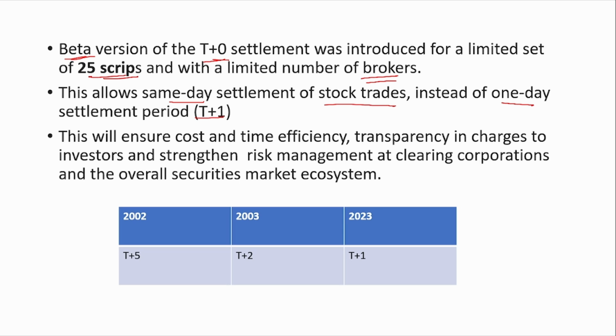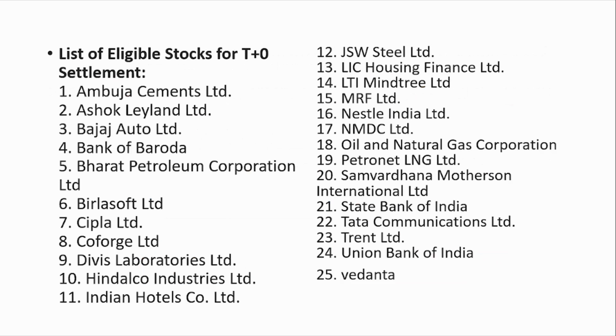So what is the use of this? It ensures cost and time efficiency and also transparency in charges to the investors, and it strengthens the risk management at the clearing corporation. This is not the first time that Sebi is venturing into this kind of change. This has happened previously also. In 2002, the settlement time was T+5. In 2003, it progressed to T+2. In 2023, it progressed to T+1. And now it is aiming to progress to T+0, which is very huge.